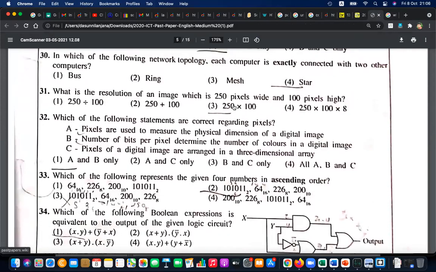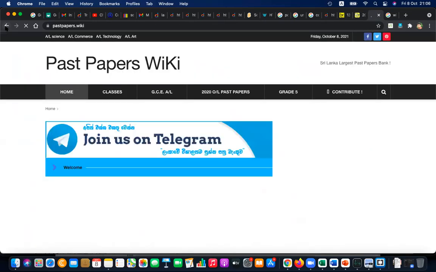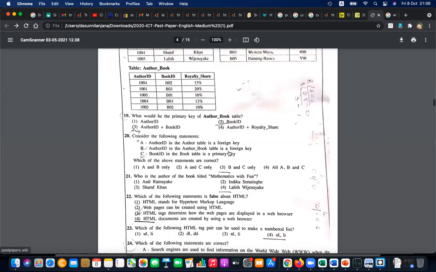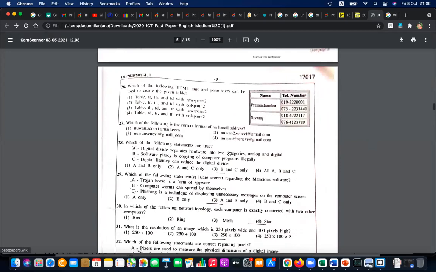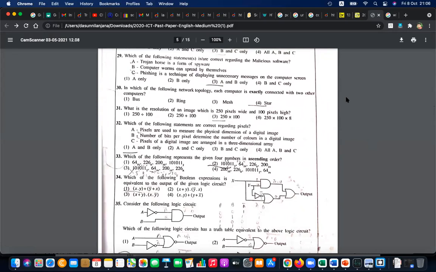Question number 30. In which of the following networks is each computer exactly connected to two computers? Okay, let's see your answers for 29. Your answers are 3. 3 is the answer. Yes, that is true. Sorry, question number 30. Question 30 is asking which of the following network technologies has each computer exactly connected to two other computers? I think you need help.